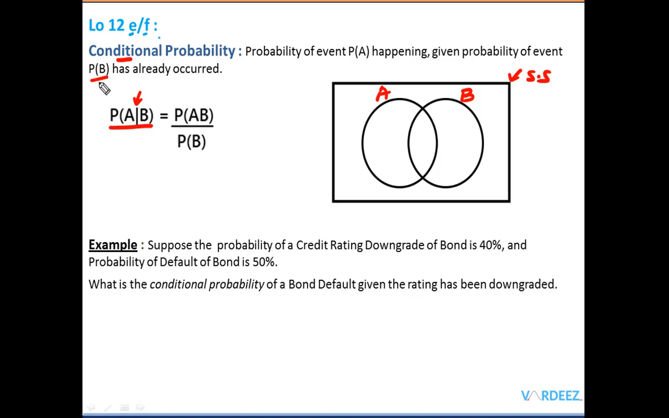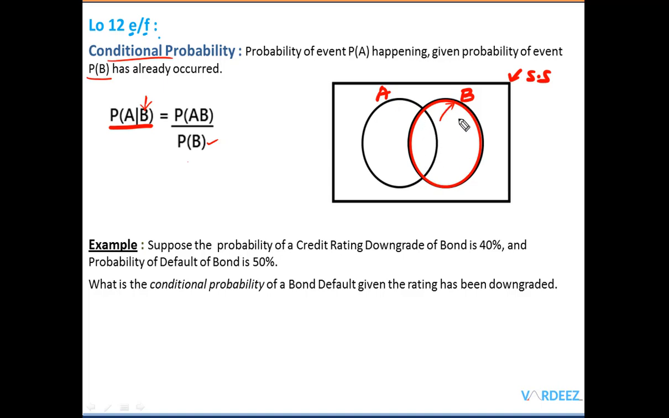So we know that inflation has already occurred. It's there in the market, right? So our sample space reduces to a new sample space, which is this right circle. Now this becomes our new sample space. Hopefully you get the idea that the sample space is now reduced to B, and that is why in this conditional probability formula we have the denominator as the new sample space, which is the probability of B.